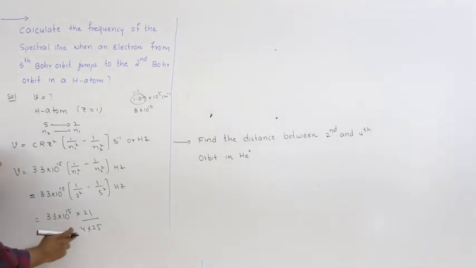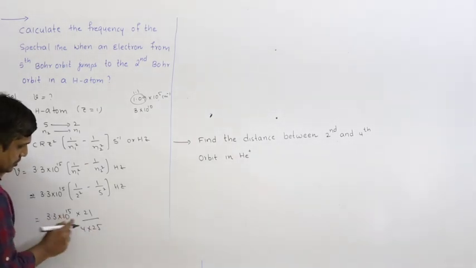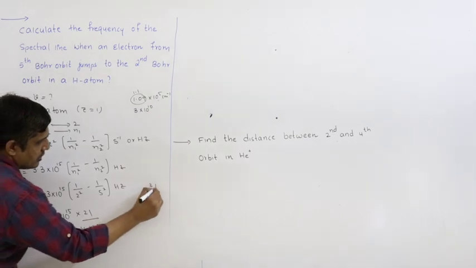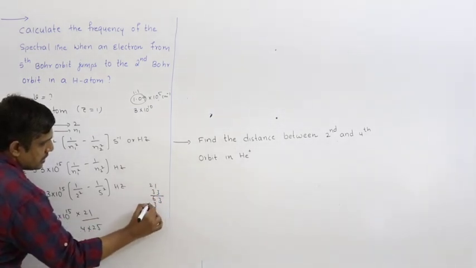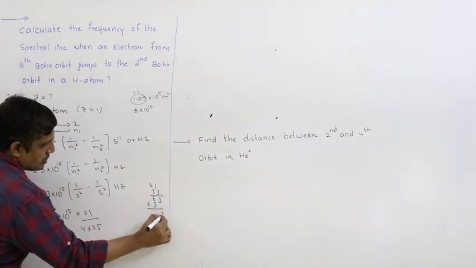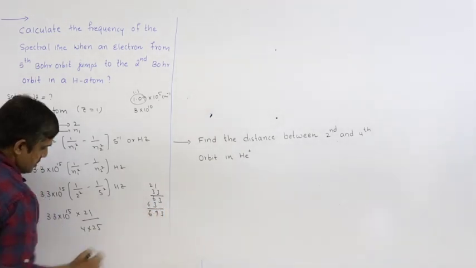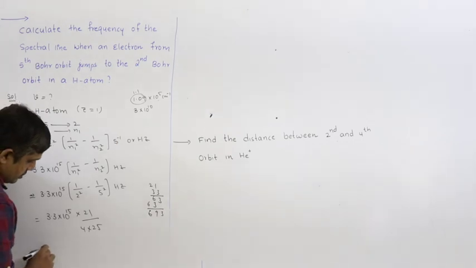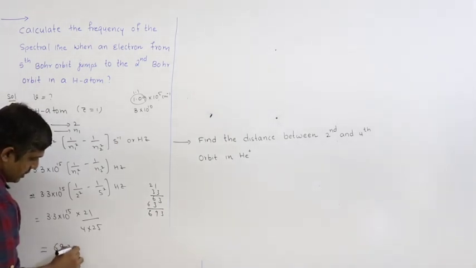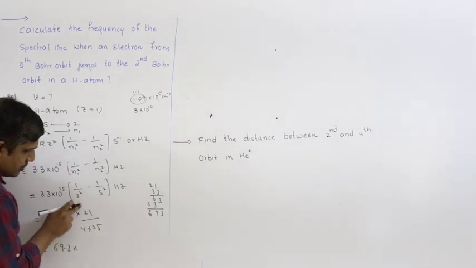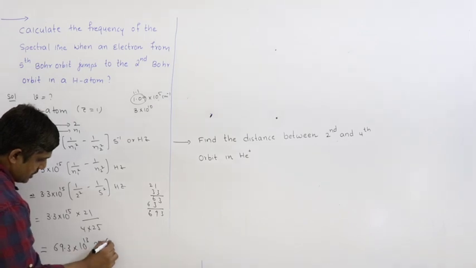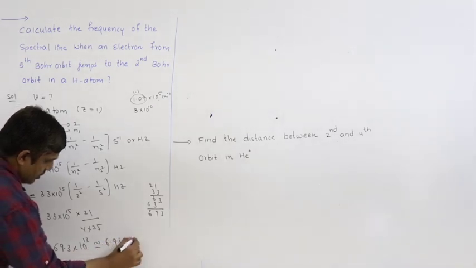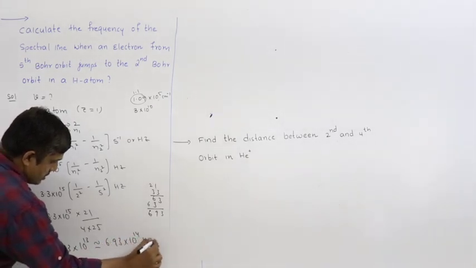So 4 into 25 is 100. So we can remove this. So 3.3 into 21. 3 ones are 3, 3 2s are 6. So 3, 9, 6. So we have a point here. So approximately 69.3. This is 100. Taking to the numerator 10 power 13. So approximately 6.93 into 10 power 14 hertz.